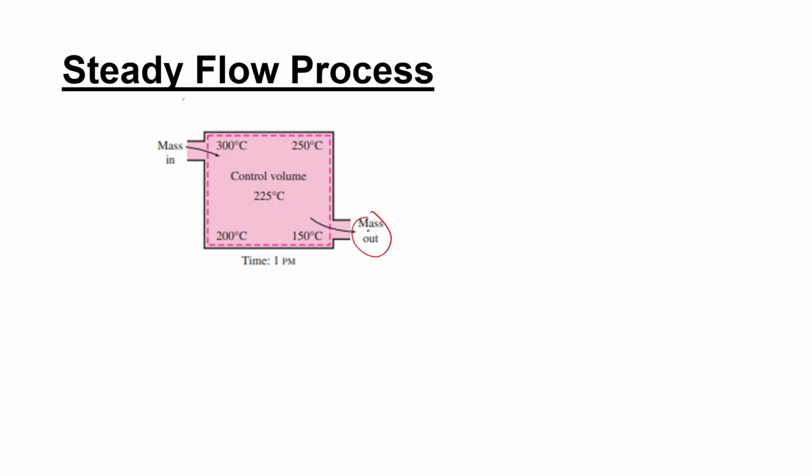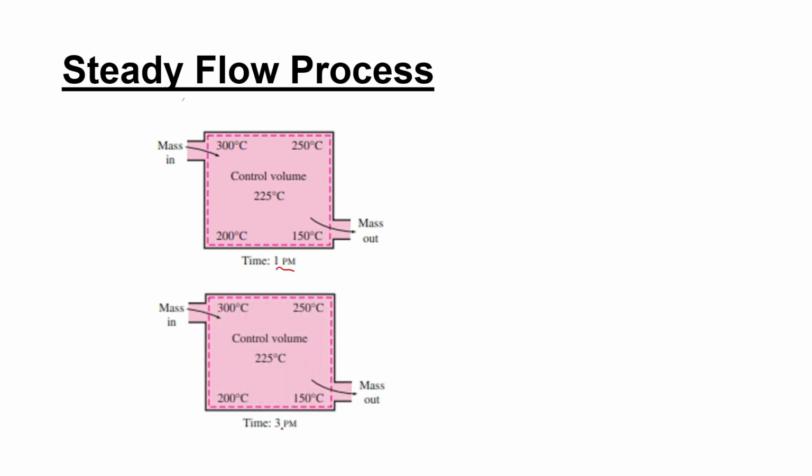So at a particular time, its temperature is 300 degrees Celsius here, at this point. At this point, the temperature is 250 degrees Celsius. And here it is 200, here it is 150, okay? And in the middle, it has a temperature of 225 degrees Celsius. Note that this is at 1 p.m. Now let us see at 3 p.m.